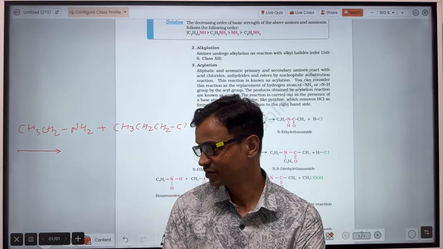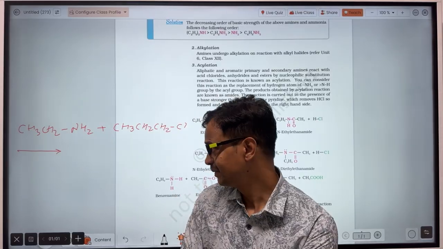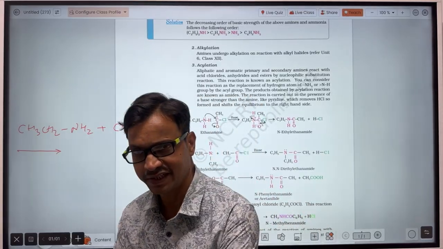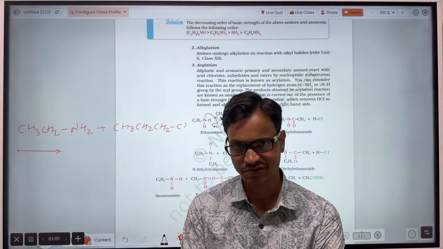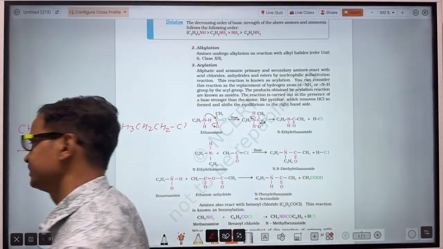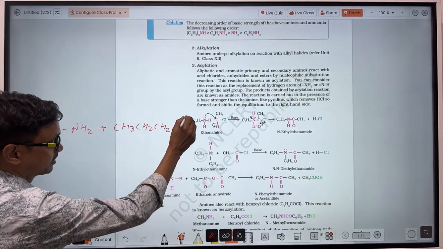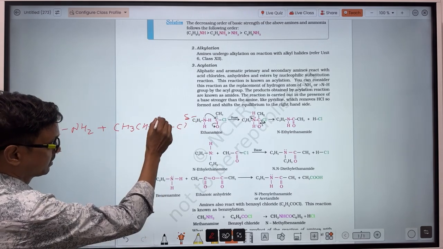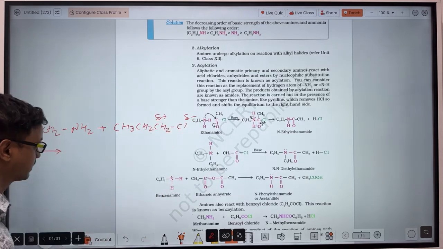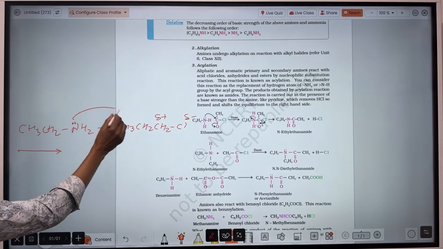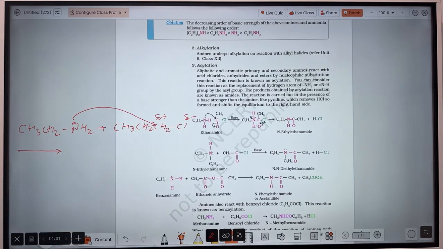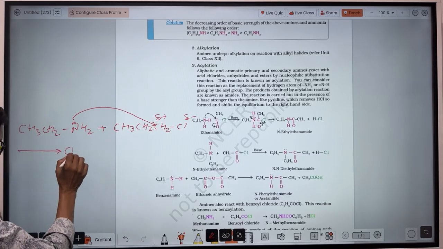So let's see first of all what is here, and you are already familiar with that, so you can predict very easily. What happened here? In the halogen, you know already, there will be a slightly negative charge on the halogen and a slightly positive charge on the carbon atom, and the nitrogen has a lone pair of electrons. So this nitrogen will get attracted toward this carbon.